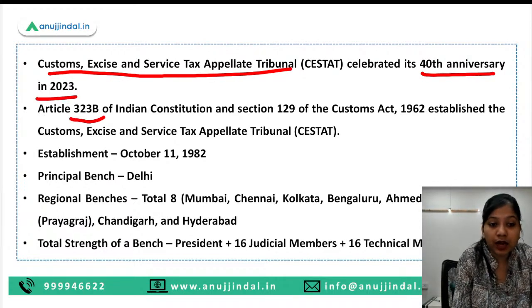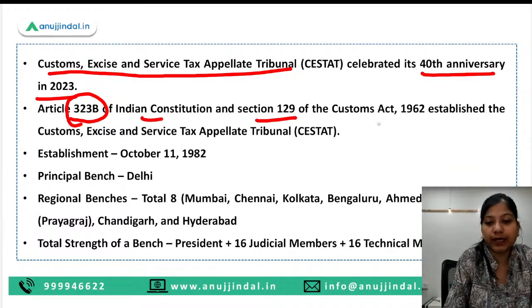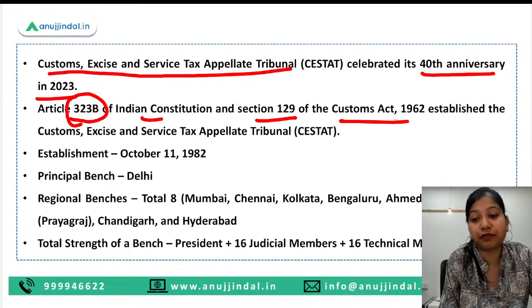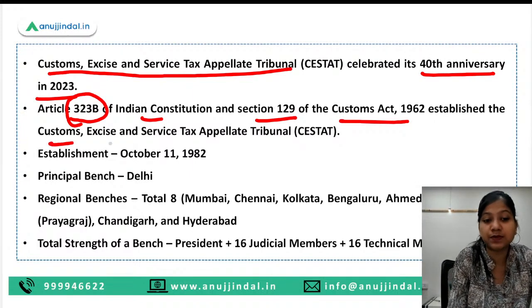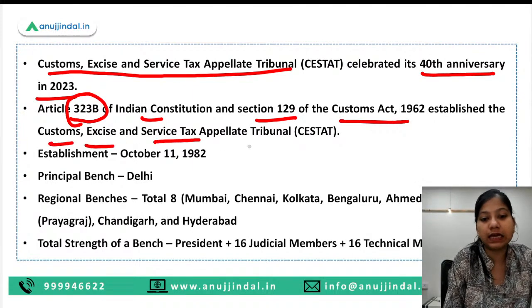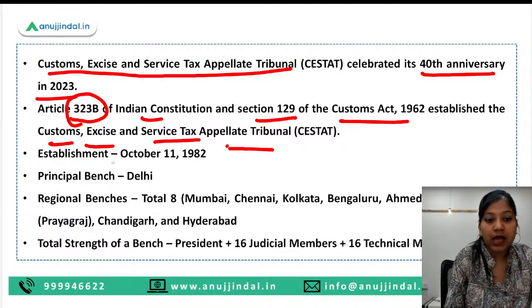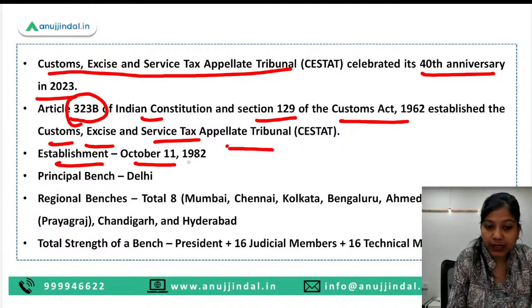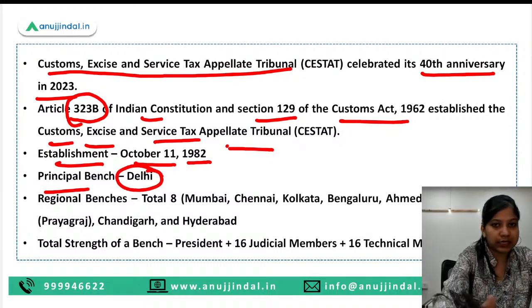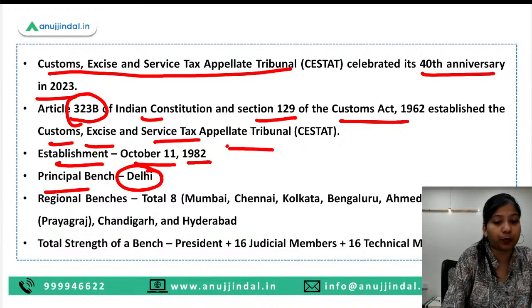Article 323B of the Indian Constitution and Section 129 of the Customs Act of 1962 established the Customs, Excise and Service Tax Appellate Tribunal. Establishment date is October 11, 1982. In the cases of courts and tribunals, it is the principal bench and not the headquarter.